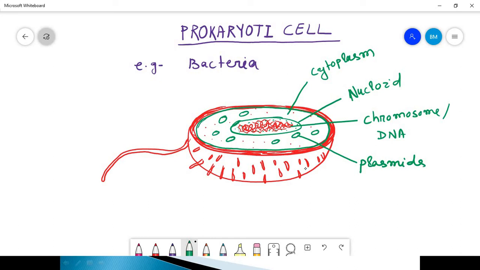And this one is the cell wall, and after the cell wall, I am drawing it in pink color. This is the capsule, and this one is the cell wall.